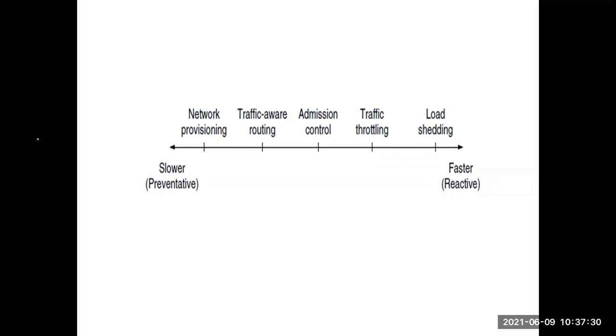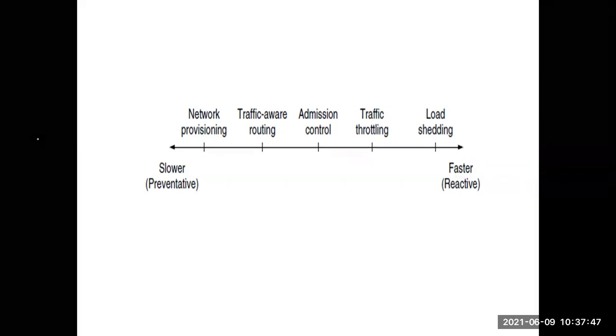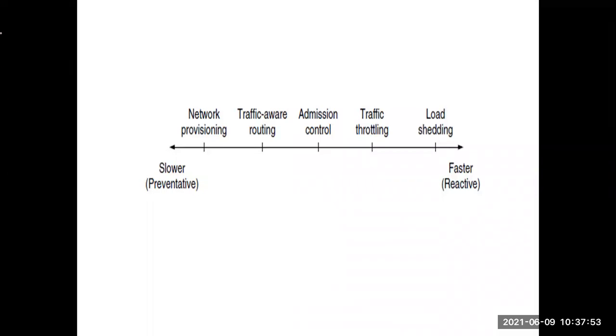It gives results faster than network provisioning. Admission control gives results faster than traffic aware routing. Traffic throttling is somewhat better than admission control. Load shedding is the final solution. If these four don't work, the final solution is load shedding, which will quickly reduce the congestion in the network.